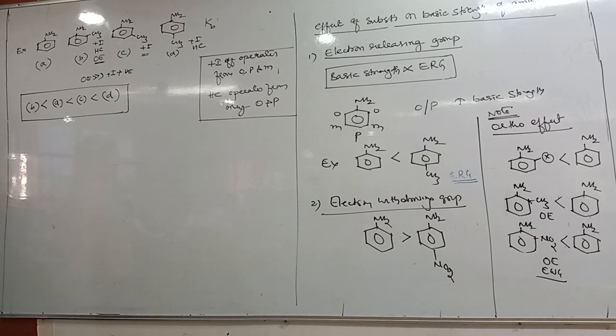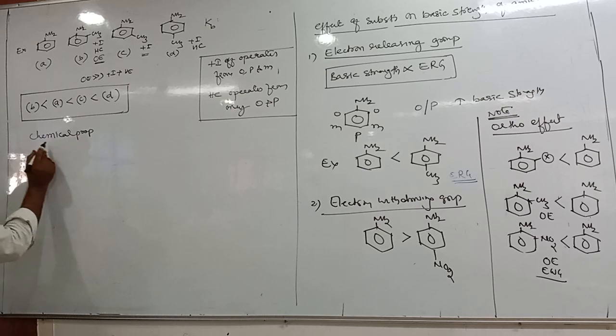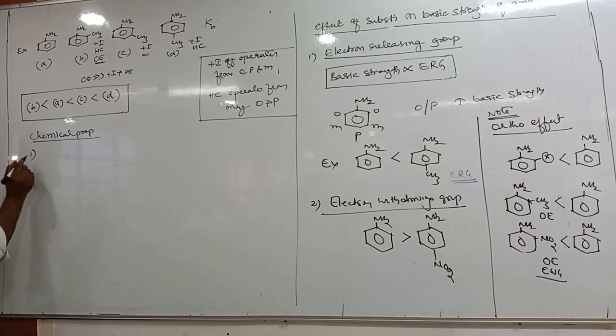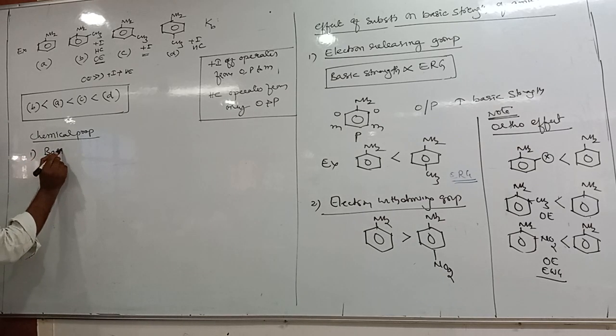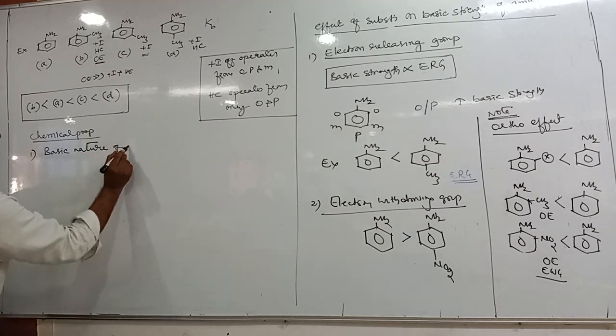Okay. So next is chemical properties, which we started in the last class, no? Have you written all the chemical properties? Write them down. Chemical properties of amines. So what are the chemical properties? One, basic nature, already finished. Basic nature of amines.